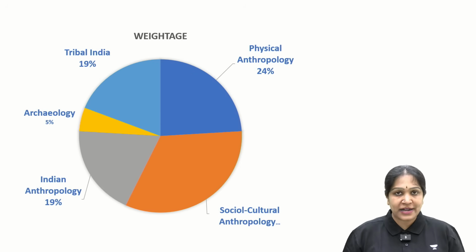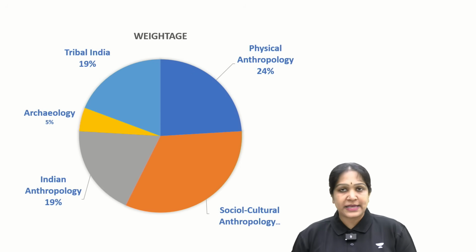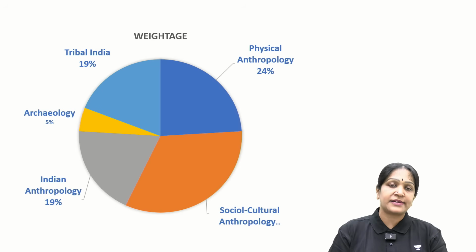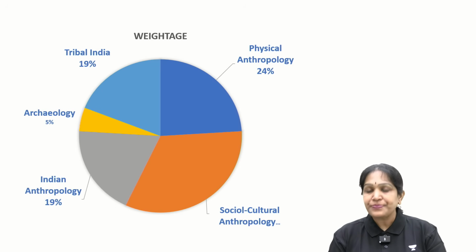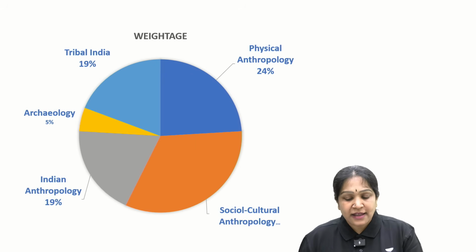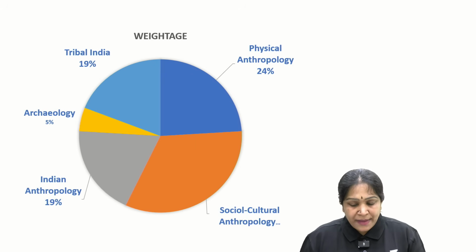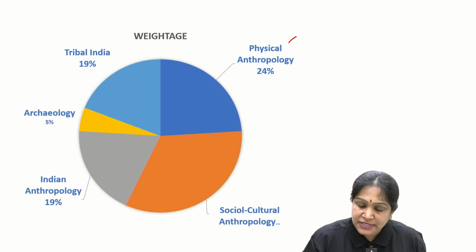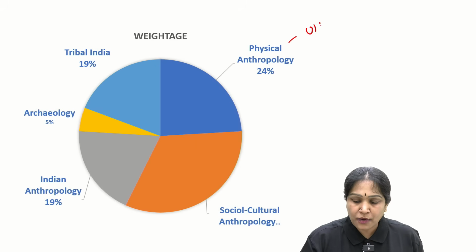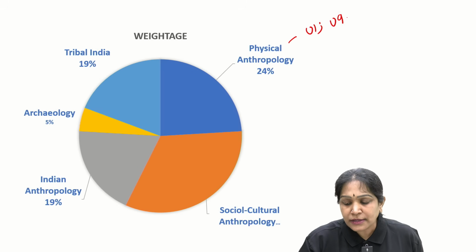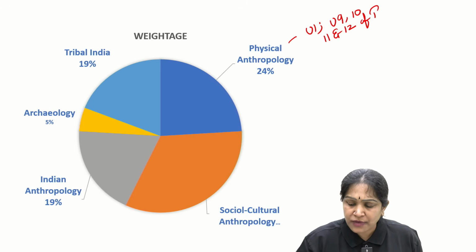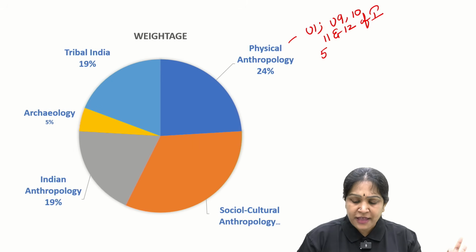So with this I have given you an overview of both paper 1 and paper 2. Now let us categorize the subject into different parts. Firstly, physical anthropology. What am I calling physical anthropology? This is unit 1, and units 9, 10, 11 and 12 of paper 1. That means 5 out of total 21 units.